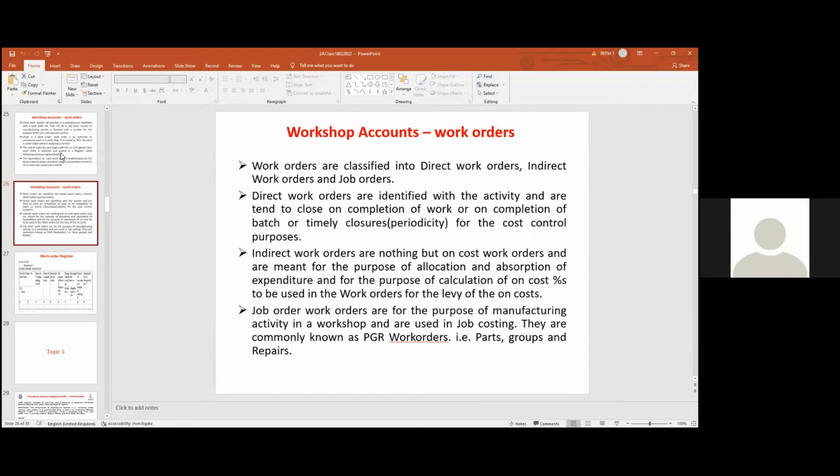So for making make or buy decisions, we use the job costing system, and we call them job orders. So a job order is also a work order, please remember. However, wherever we want to introduce a job costing system, only in those places we issue a work order known as a job order. Job order is also a work order, please remember.